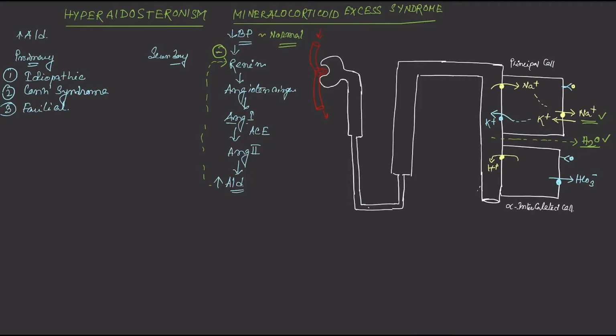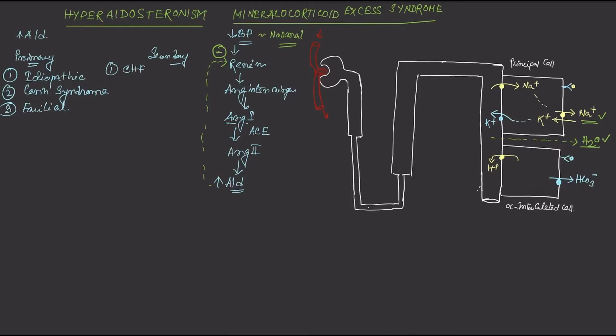Now coming to secondary hyperaldosteronism. The causes of secondary hyperaldosteronism, as the name suggests, mean the problem lies at some other organs or parts of the body other than the adrenal cortex. Important causes of secondary hyperaldosteronism include congestive heart failure.